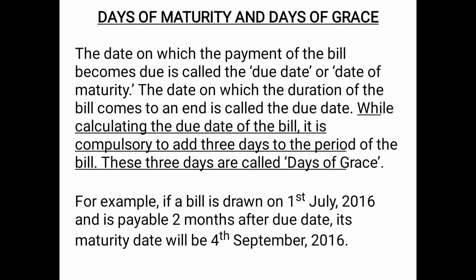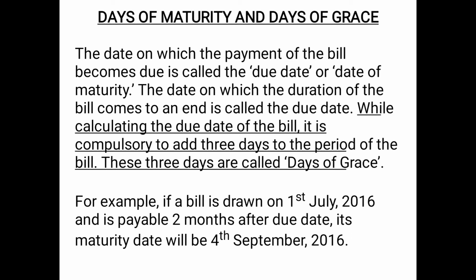What is the difference? In a bill of exchange, 3 additional days of grace along with the maturity period are given to the acceptor, whereas in the case of a promissory note, no such days of grace are given. So the date on which the payment of the bill becomes due is called the due date. The date on which the duration of the bill comes to an end is called the due date, and to this we will add 3 days of grace. While calculating the maturity date of the bill, it is compulsory to add 3 days to the period of the bill. These 3 days are called days of grace.